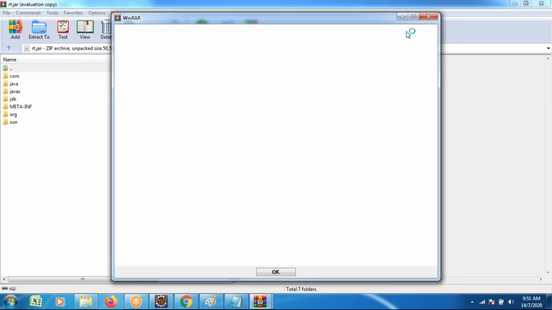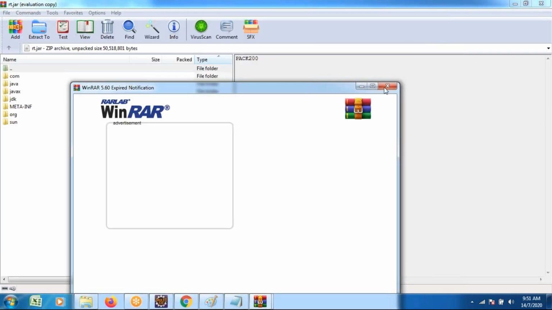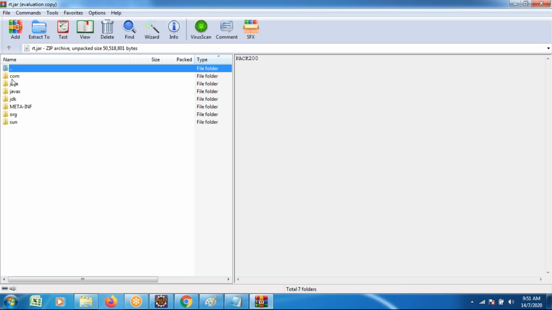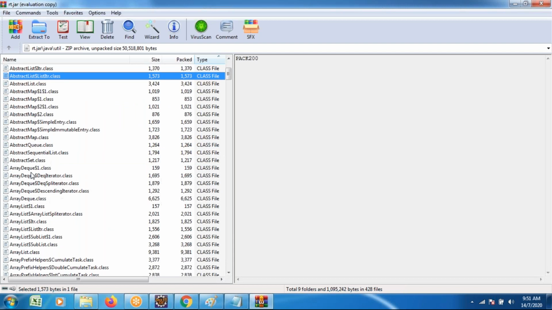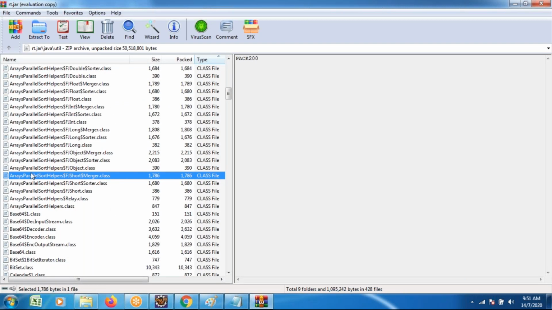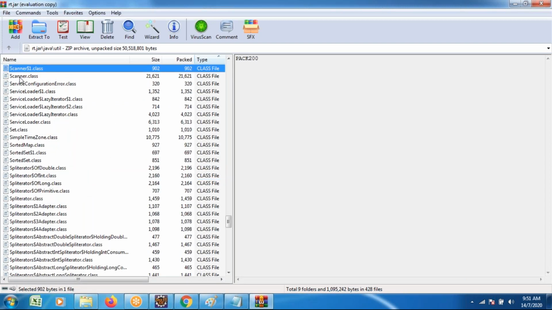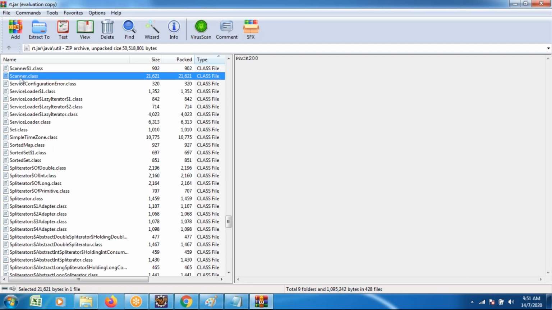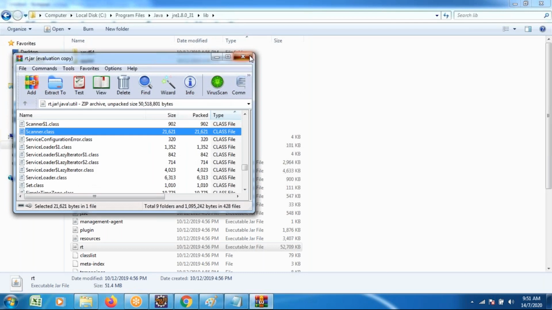Scanner class, where it is available, I wanted to cross check. Scanner is a built-in class. Go to the Java util package. Under util package, several classes are there. The class name is Scanner. Scanner is a built-in class which is available under util package.